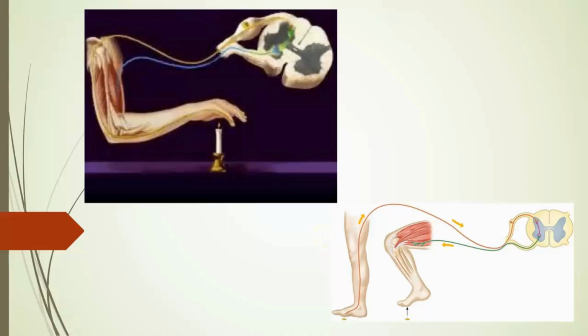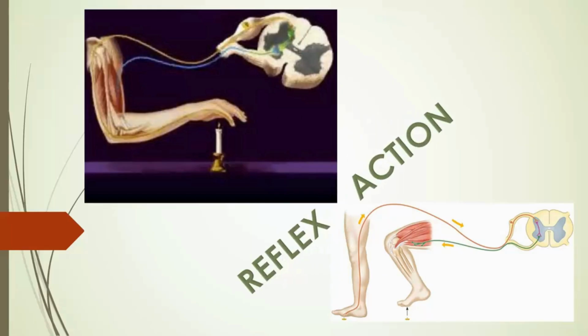Hello students, today we will explore a fascinating topic in biology, that is reflex action. Let us break this concept down into simple parts so that you can understand them easily. Accidentally, if we touch a hot object, we jerk our hand away before we get badly burnt.